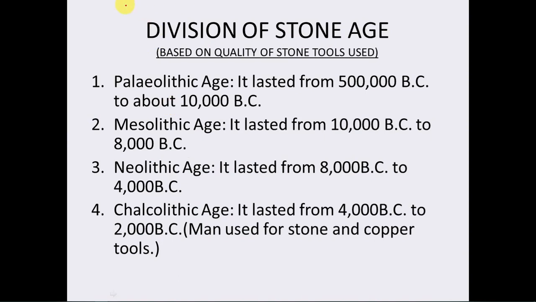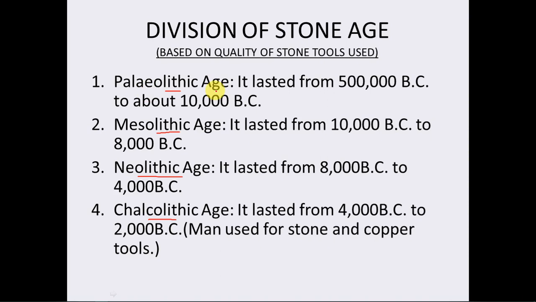Division of Stone Age. Students, the Stone Age is divided into different periods. And this division is based on the quality of the stone tools used. On that basis, the Stone Age is divided into four periods. First is Palaeolithic Age, second is Mesolithic Age, third is Neolithic Age, and fourth is Chalcolithic Age. Right? Students, in this video, I'll be just covering the Paleolithic Age.